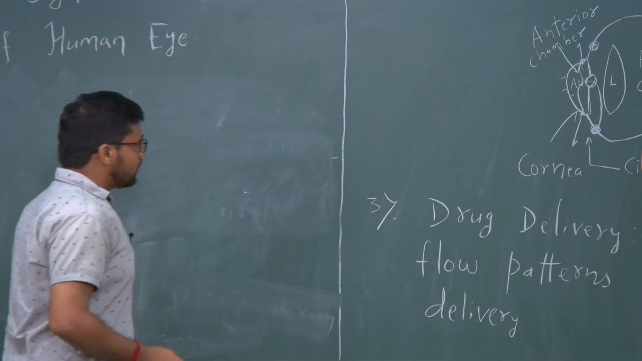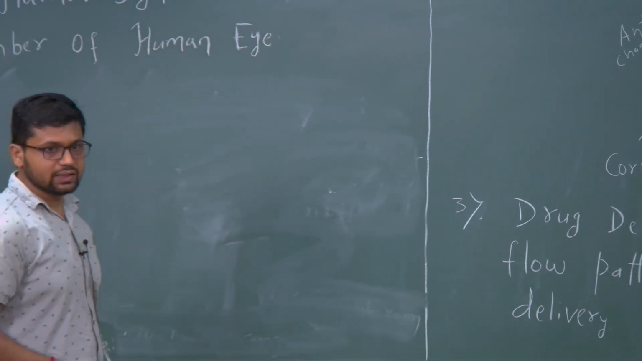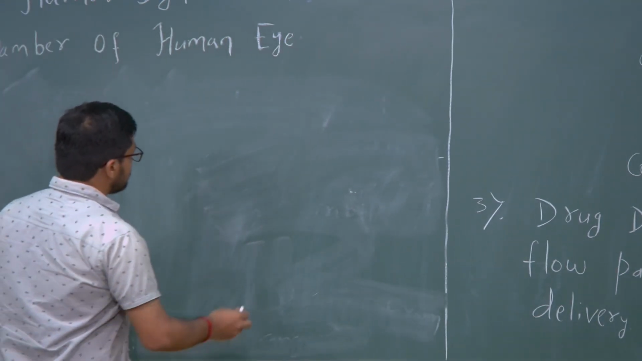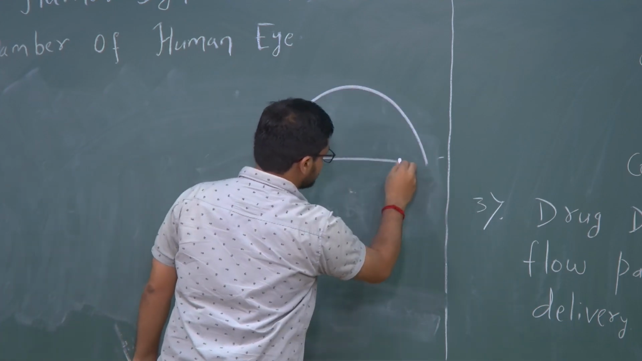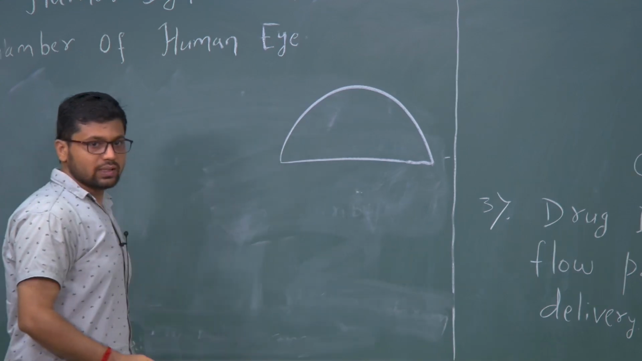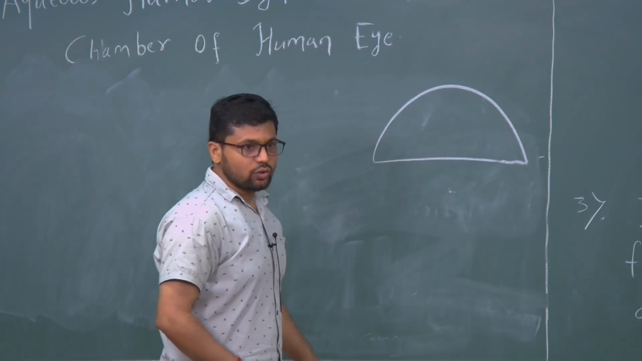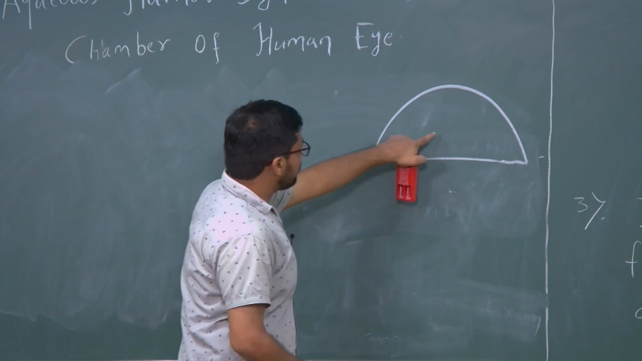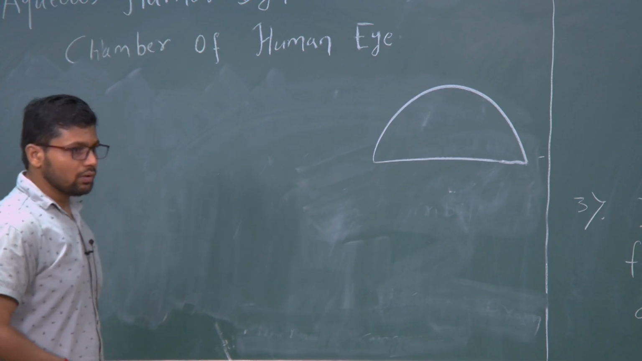Because of this, we can consider this anterior chamber as a closed volume. The amount of aqueous humour inside the anterior chamber is constant over time. That is why we can consider that the anterior chamber is a closed volume where the amount of aqueous humour will remain constant over time. Okay.